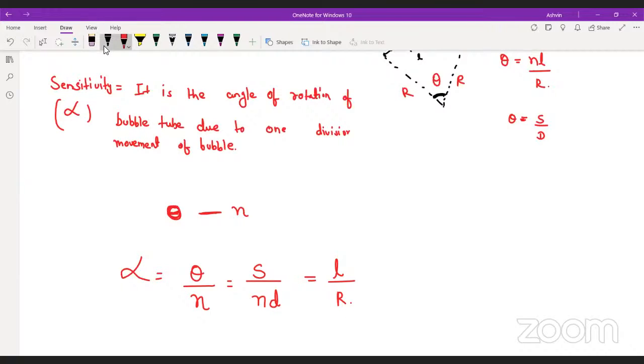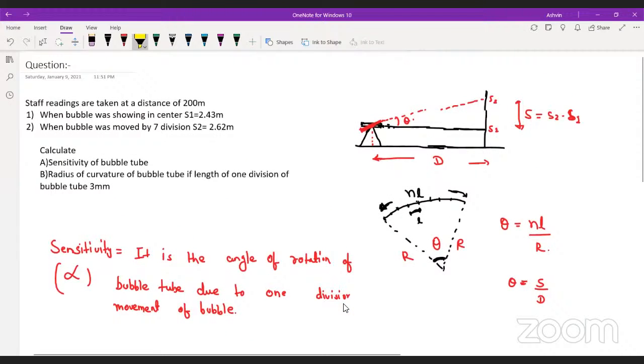I will make you understand once again. This is sensitivity. This is the total rotation of the bubble tube. This is n, the number of divisions we have to move to make this theta rotation. This is the staff intercept, the difference between two readings. n is the number of divisions, d is the distance between the staff and the instrument, L is the length of one division, and R is the radius of curvature of the bubble. You guys get it? Now solve the question.